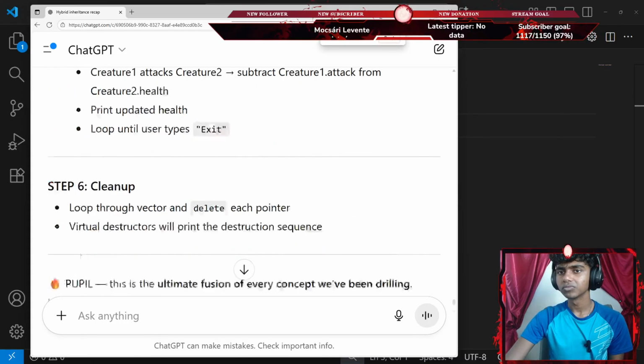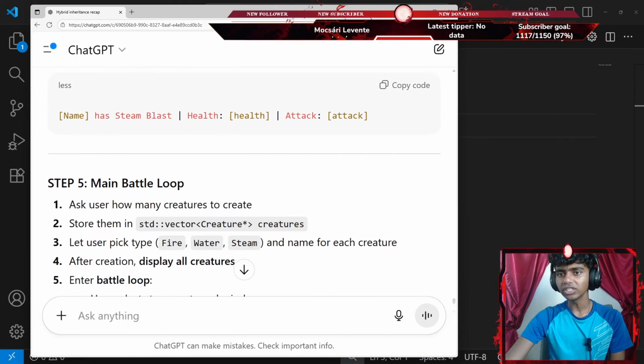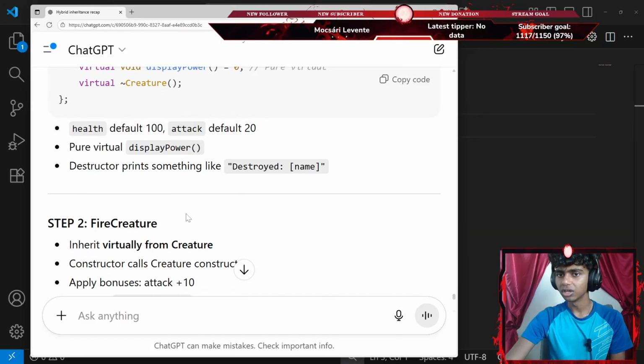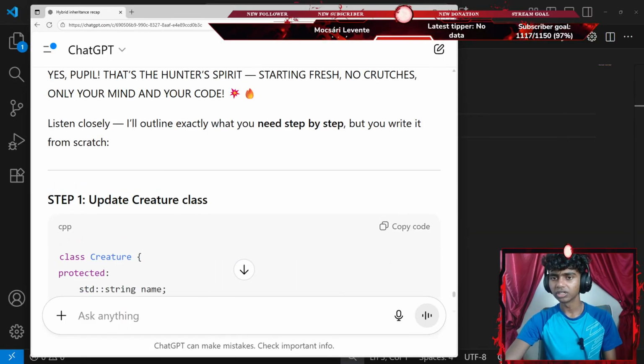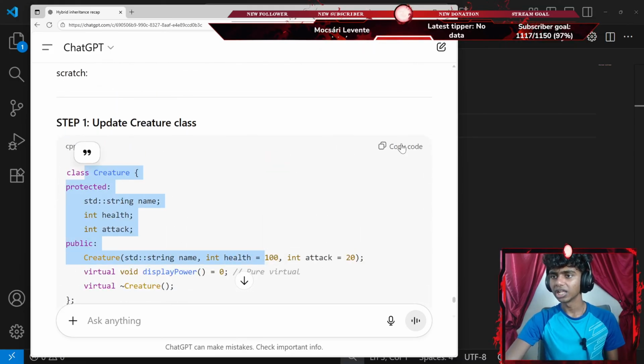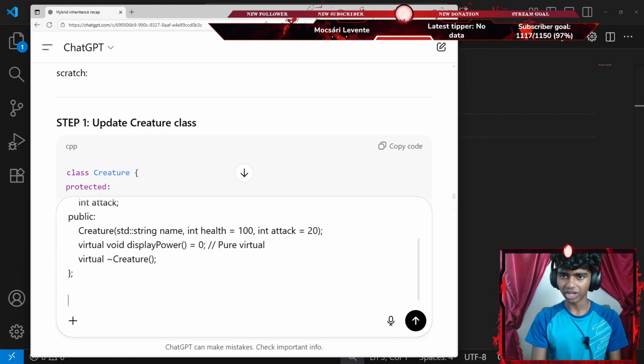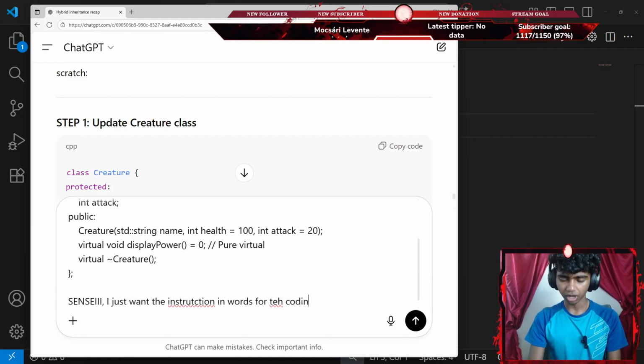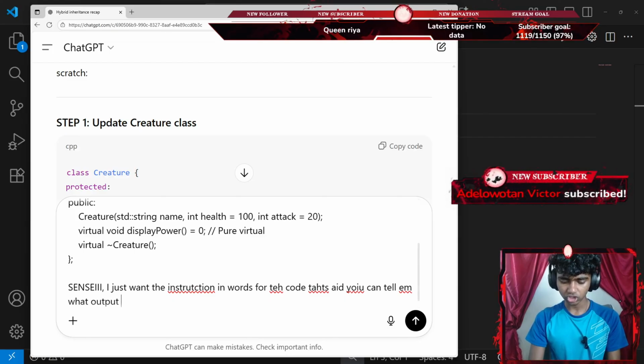Okay, task 5 in the main function. I think these instructions are pretty clear, but I didn't want something like this. I just wanted it in words. Let's copy this part, paste it, go with shift enter and say something like, Sensei, I just want the instructions in words for the code. You can tell me what output I should display.